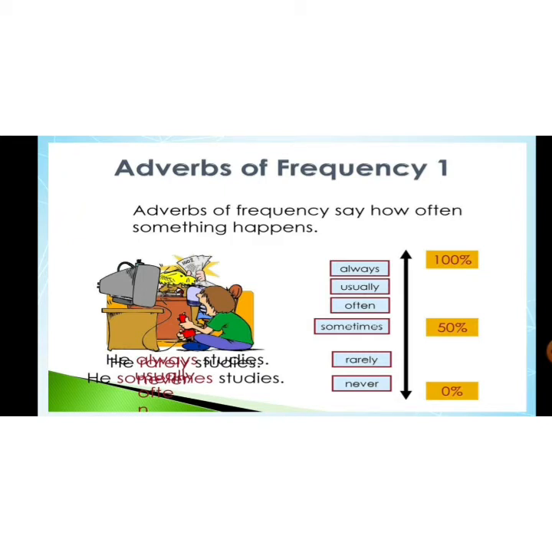Okay kids, adverbs of frequency answer the question how often something is being done. For example, I brush my teeth twice a day. How often do you brush your teeth? Twice a day. I ate an apple once in the morning. How often did you eat an apple? Once in the morning. So once is an adverb of frequency. They often go for a walk. How often do you go for a walk? Often. I visited her house twice. How often have you visited her house? Twice is an adverb of frequency.